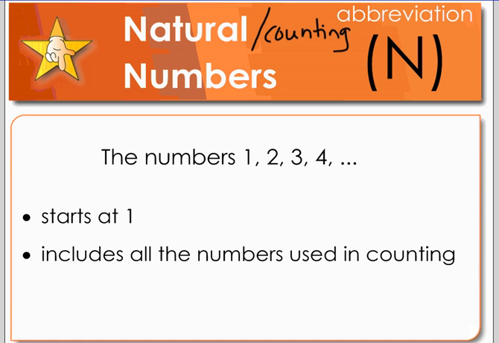Next we're going to talk about our natural numbers. Natural numbers are also called counting numbers. Counting numbers are the numbers 1, 2, 3, 4. Counting numbers start at 1. 0 is not a counting number. When you start counting things, you start counting at 1, and it goes on. So it includes all numbers used in counting things. They're counting numbers, and they're also natural numbers. The abbreviation is a capital N.